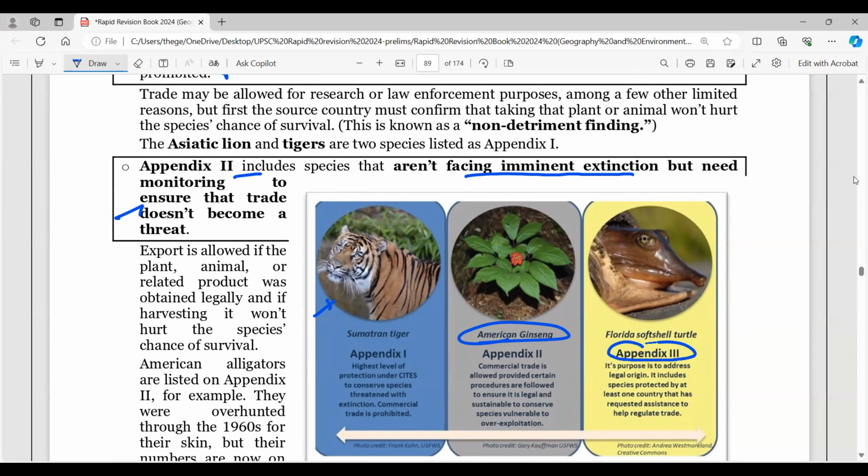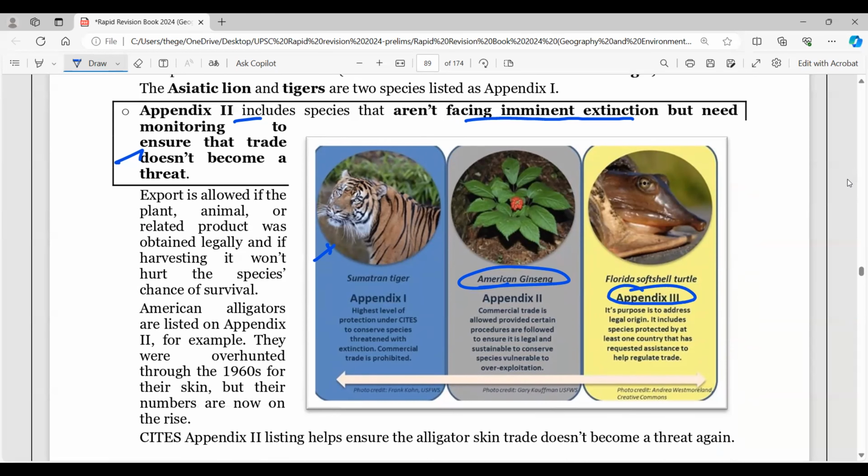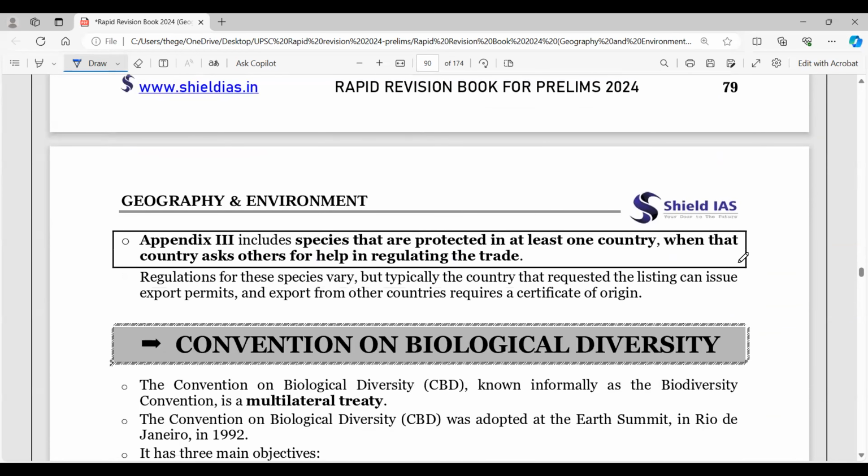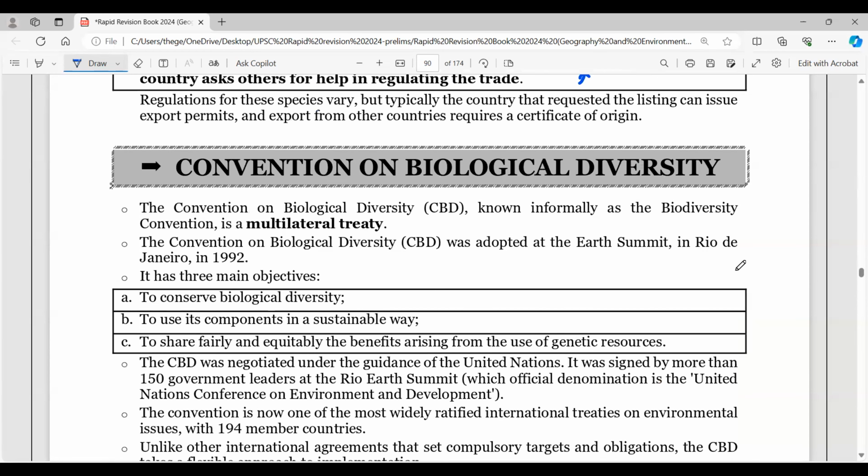And Appendix 3 is basically about the legal origins of the trade. So this is very important. Here the species protected by at least one country has to be looked into. So this is very important. That's why you see the Florida softshell turtle has been put in Appendix 3. So these are the protected species where at least one country asks others for help in regulating the trade here. Now, the Convention on Biological Diversity.